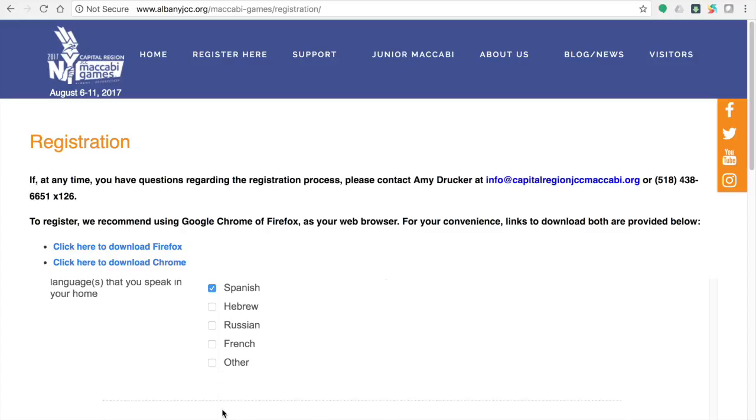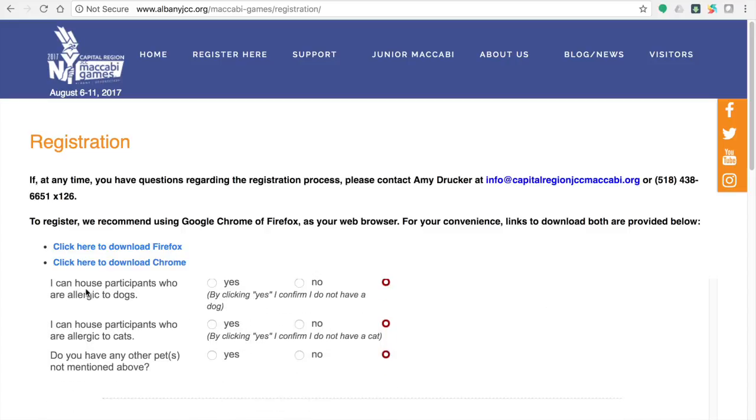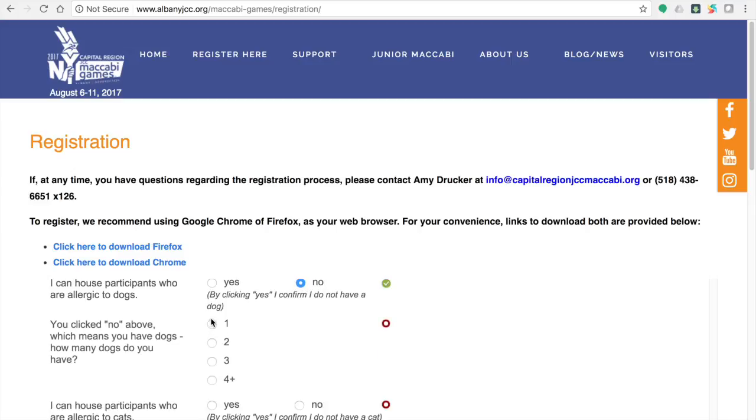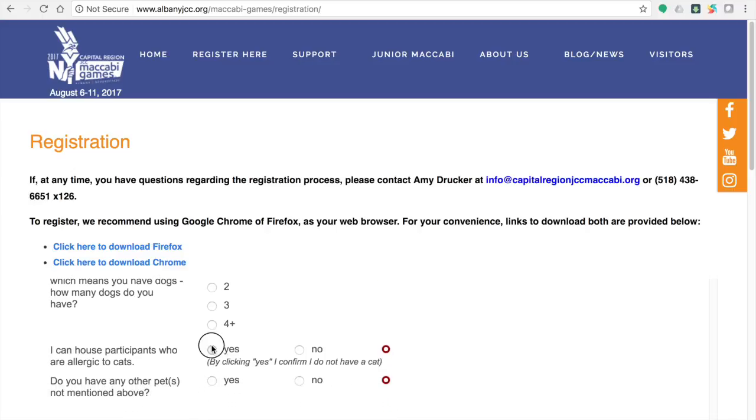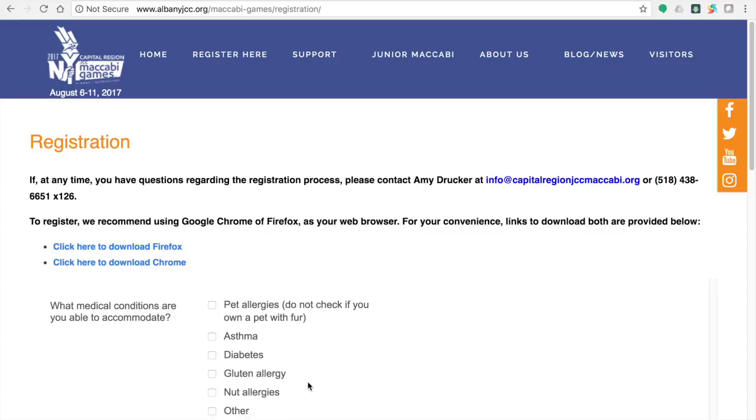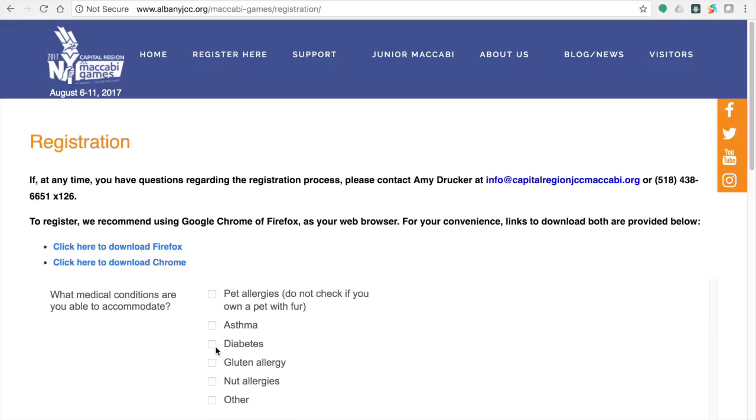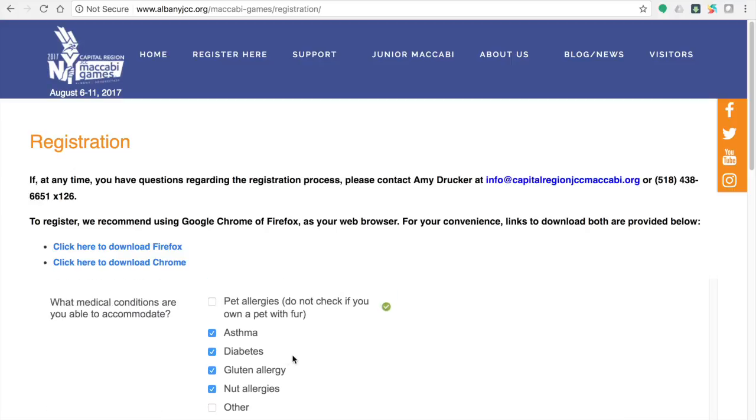Quick clarification about the question about pets. Please read carefully. By selecting yes, you're confirming that you do not have a dog. Likewise, when asked about cats, by clicking yes, you are confirming that you do not have a cat. If you are familiar with certain medical conditions or feel that you will be able to accommodate an athlete who has a certain medical condition, below is the area in which you will be able to select this information.